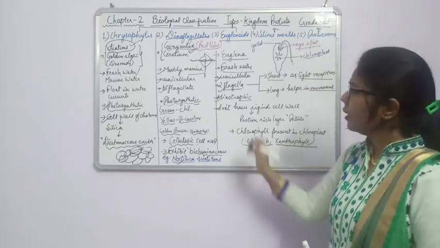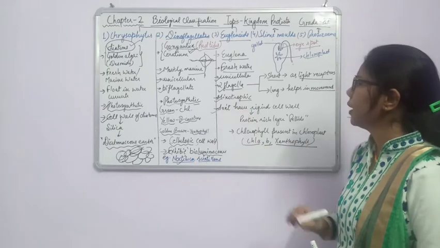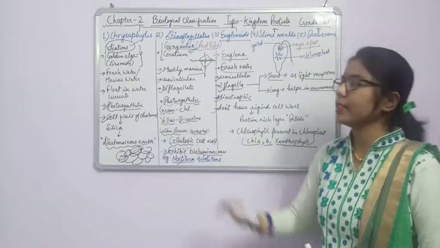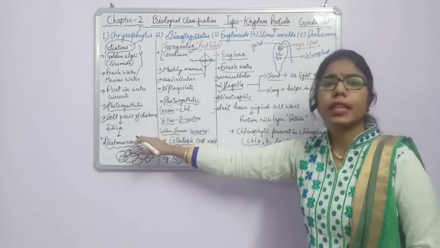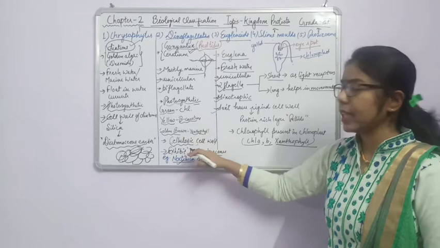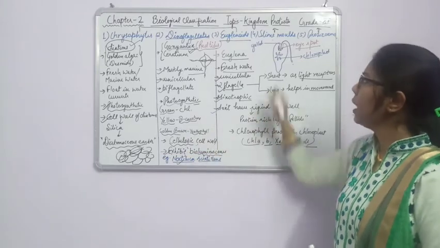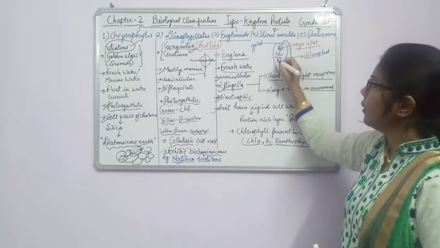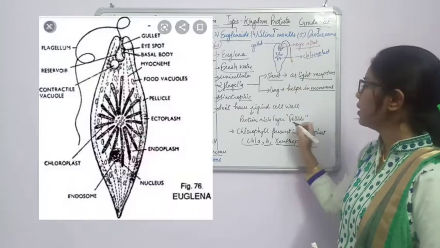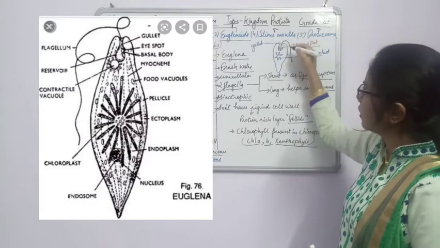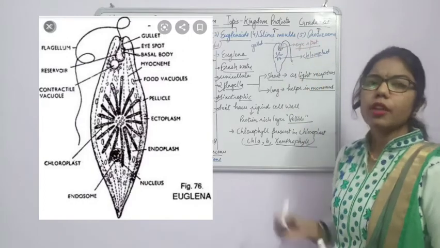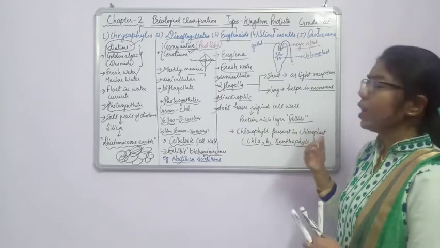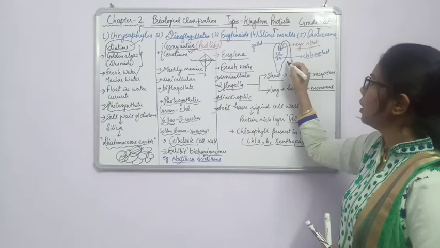Another very important feature of euglena is that they don't have a rigid cell wall. As we have seen in chrysophytes, they have a cell wall made up of silica. Here in euglena, they don't have any hard cell wall. If they don't have a hard or rigid cell wall, what is present instead? A pellicle is present, which helps in movement from one place to another, and gives a smooth surface to the euglena.